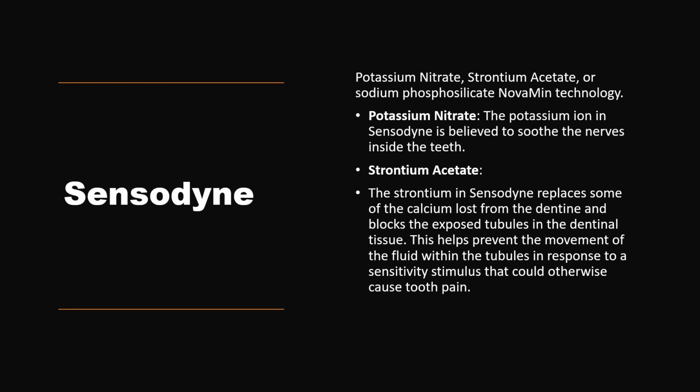So let us try to understand the key features. Potassium nitrate: the potassium ion in Sensodyne is believed to soothe the nerves. It calms down the nerves by a depolarization effect. Strontium acetate mimics the calcium part. The strontium in Sensodyne replaces some of the calcium lost from the dentine and blocks the exposed tubules in the dentinal tissue. So it mimics the calcium effect and strengthens the teeth. It helps in remineralization. It also reduces the movement of fluid within the tubules in response to a sensitivity stimulus that could otherwise cause tooth pain.